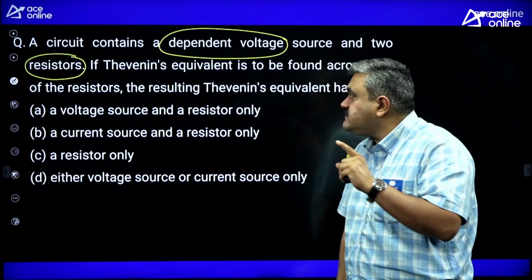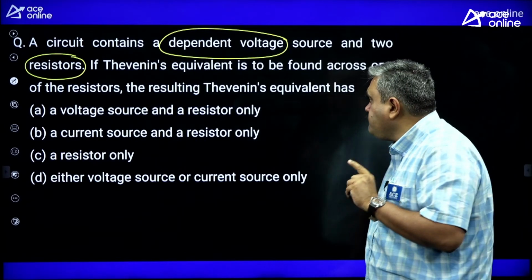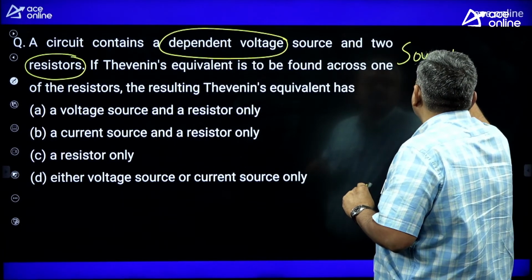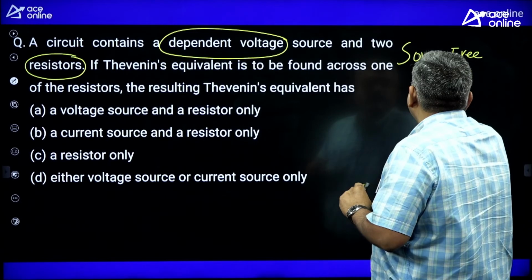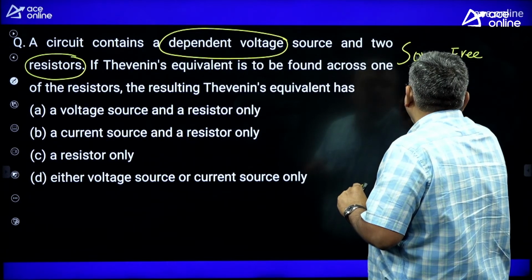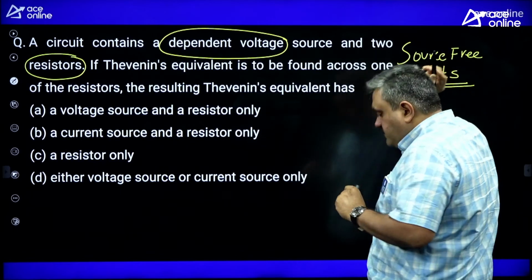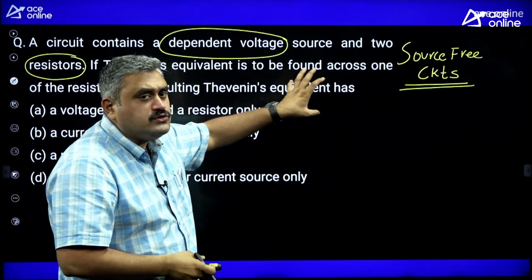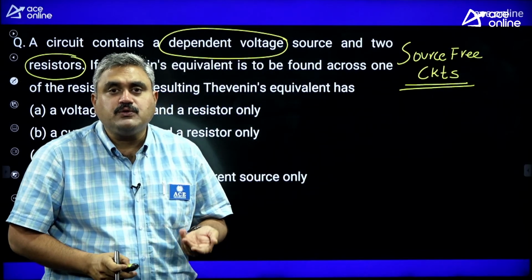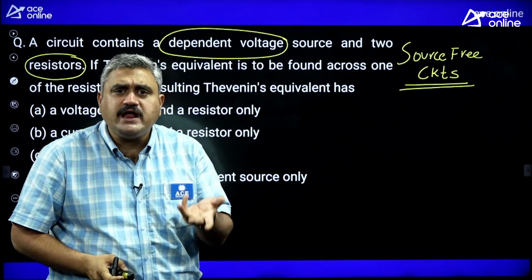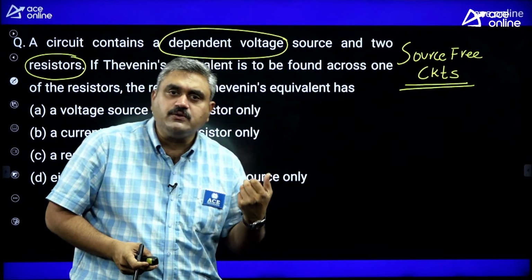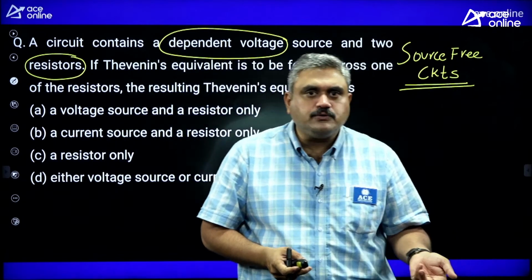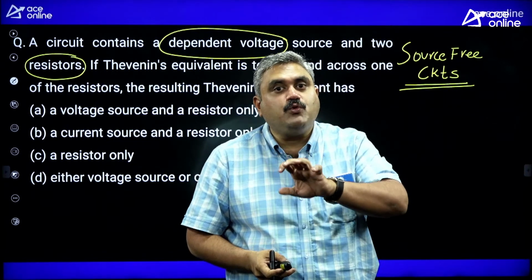Whenever your network has only dependent sources, what do we call that network? These networks are also called source-free circuits. Dependent sources are not active throughout the time. Once that energy is consumed, they become passive. That means you are dealing with a source-free circuit. So for a source-free circuit, what will the circuit have? It will have only R equivalent, because he is saying it's a resistive circuit. If they are connected in series, R1 plus R2; parallel, R1 parallel to R2. Except that there is no possibility of any voltage or current source.